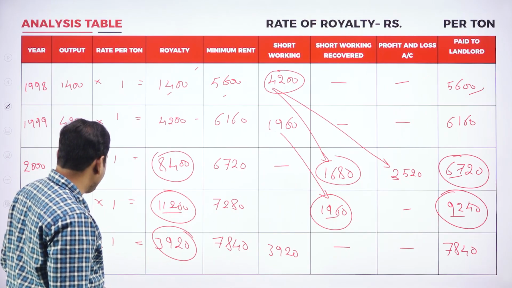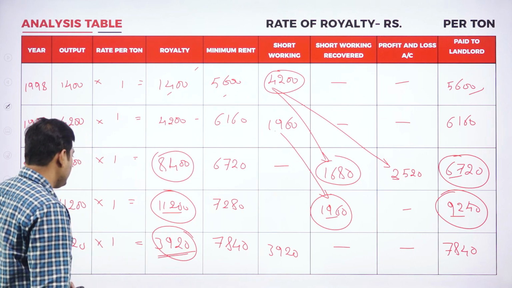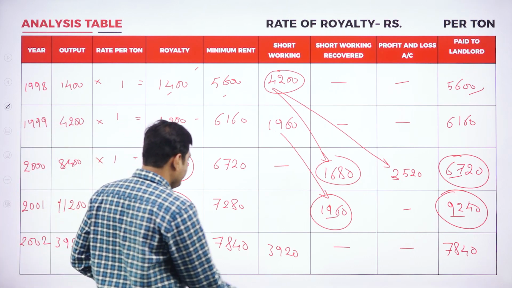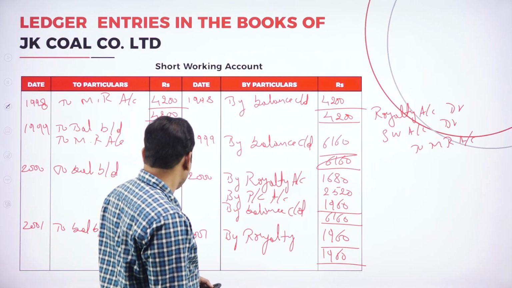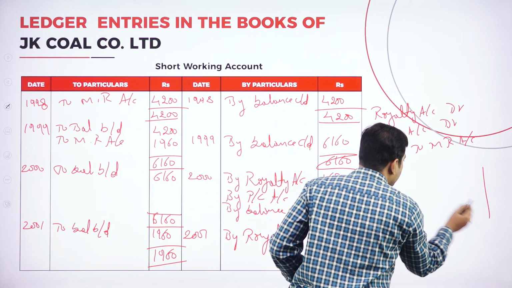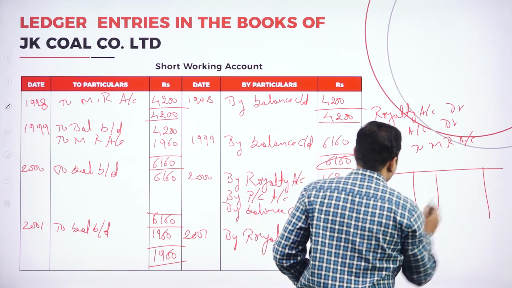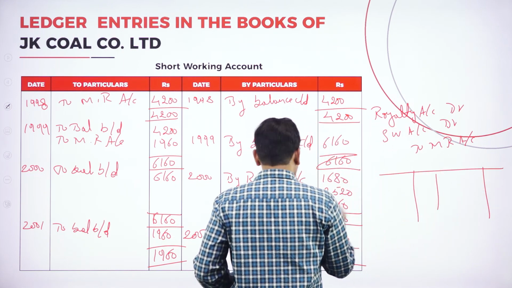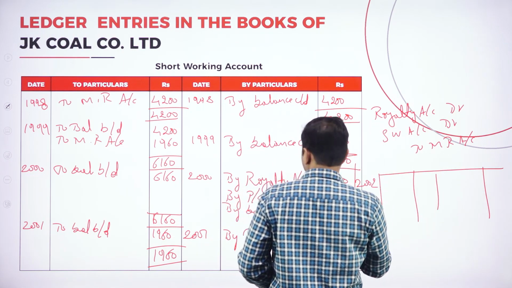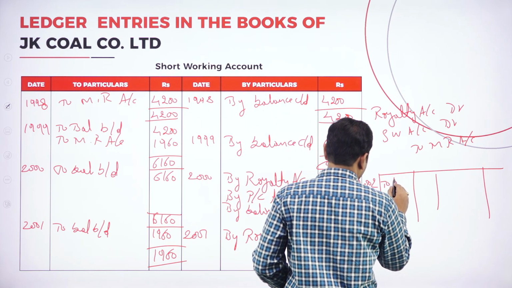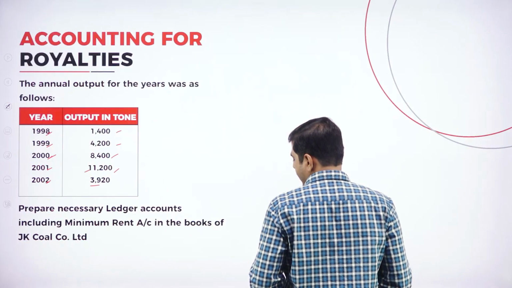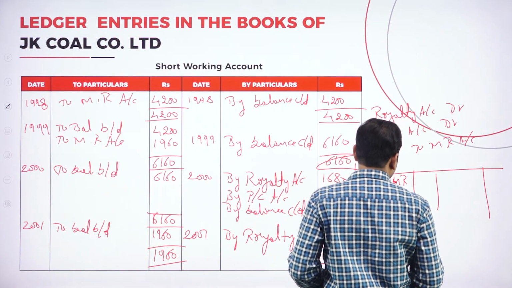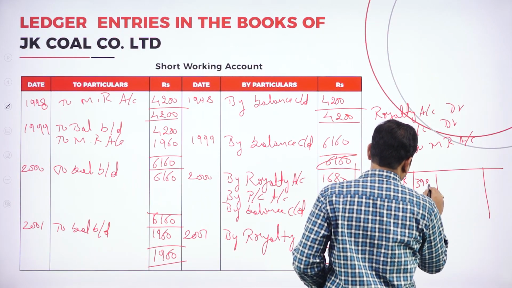But in the last year we again have one more short working. What is the short working we have here? 3,920 short working is there. So again we will write here, this is the debit side and credit side. Again in 2002 it is to minimum rent account. The amount here is 3,920.